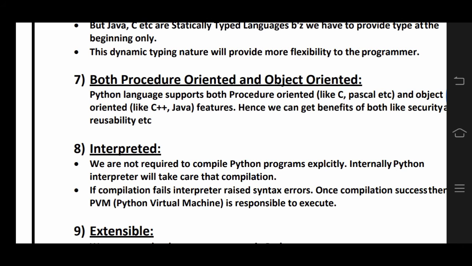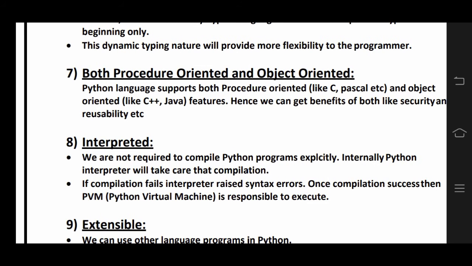Python has another feature: it is both a procedure oriented programming language and an object oriented programming language. Python supports procedure oriented programming like C and Pascal, and object oriented programming like C++ and Java. Python can perform as both a procedure oriented language and an object oriented language.